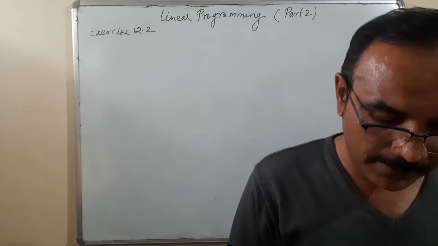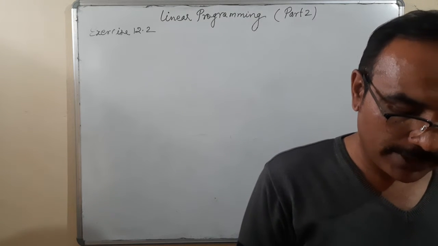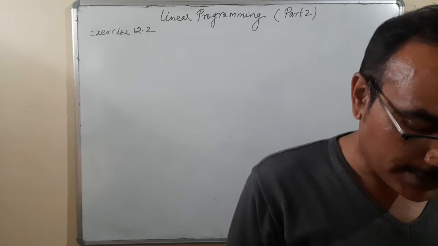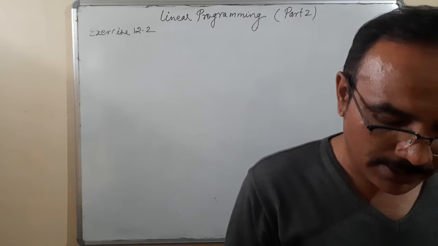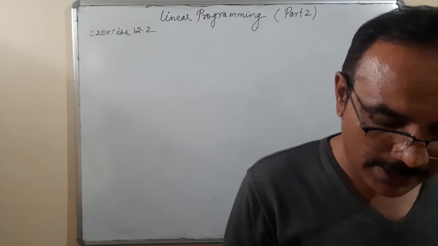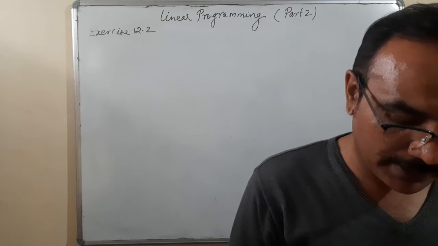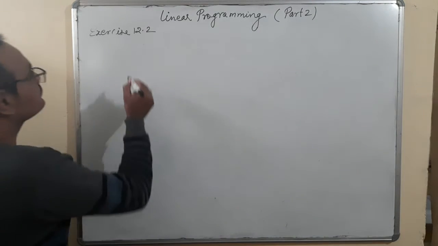...flour and 25 gram of fat, and another kind of cake requires 100 gram of flour and 50 gram of fat. Find the maximum number of cakes which can be made from 5 kg of flour and 1 kg of fat, assuming that there is no shortage of other ingredients used in making the cakes. Okay. Second question.